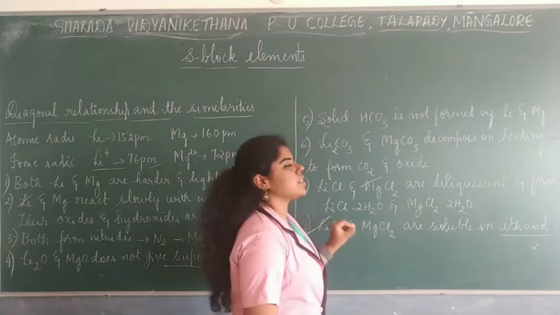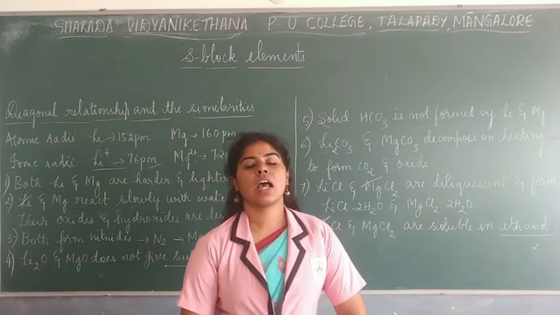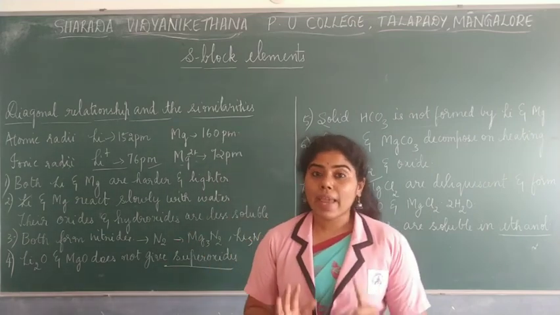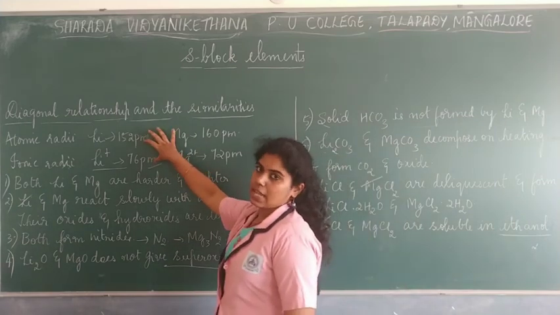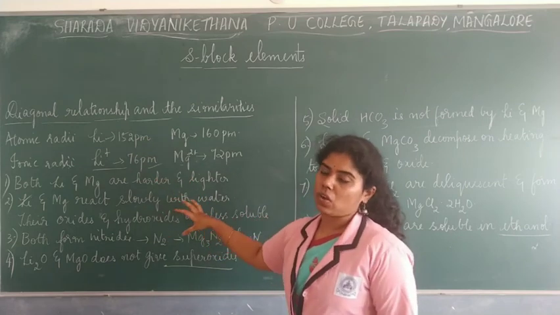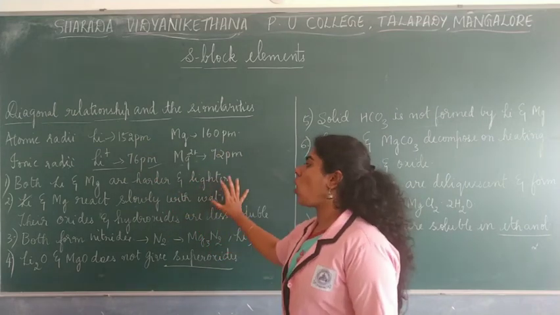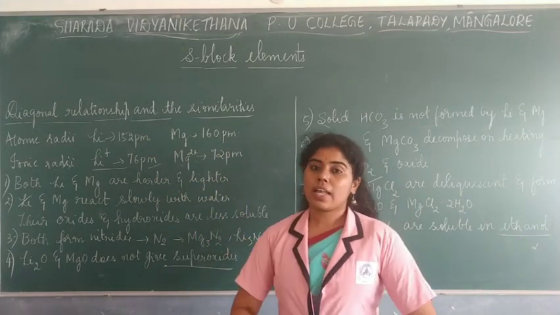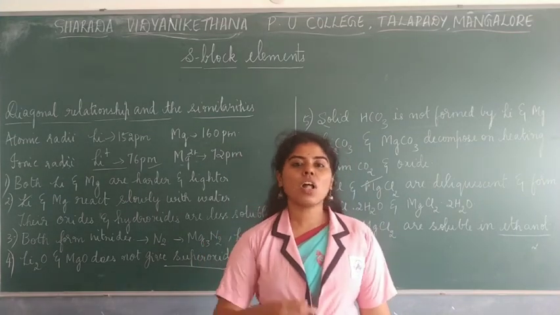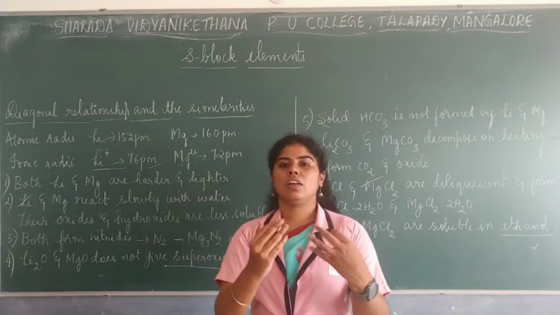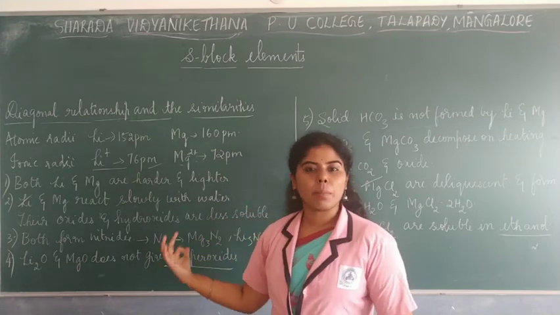So again, these both show similarities between each other. Mainly these similarities were seen because of their similar sizes. Due to their similar sizes, they had similar properties, and that is why lithium stands away from all the other alkali metals and has a similarity with magnesium.